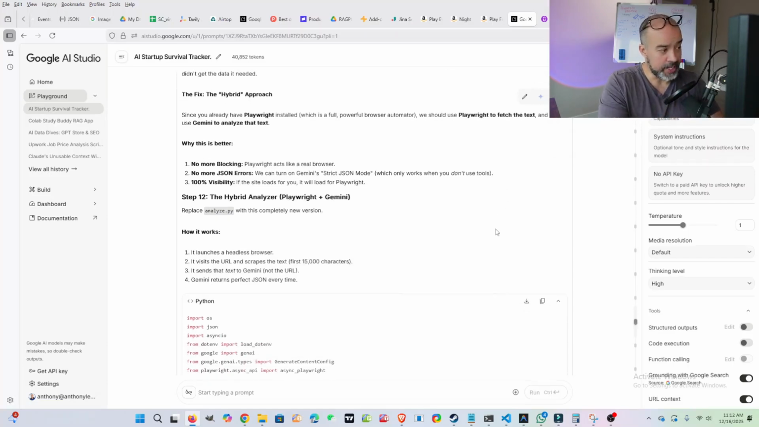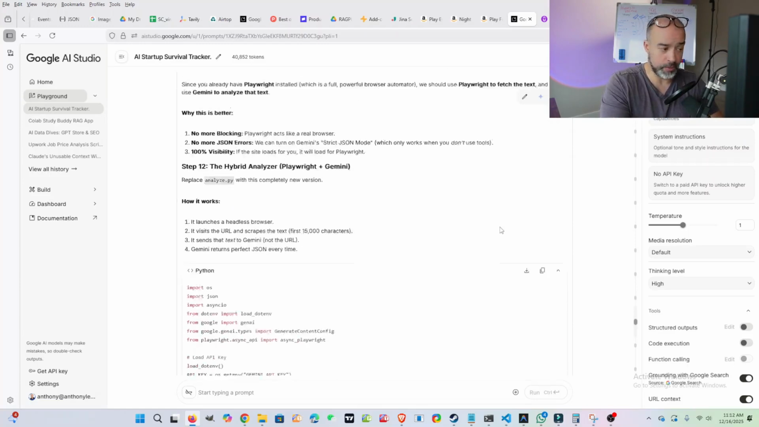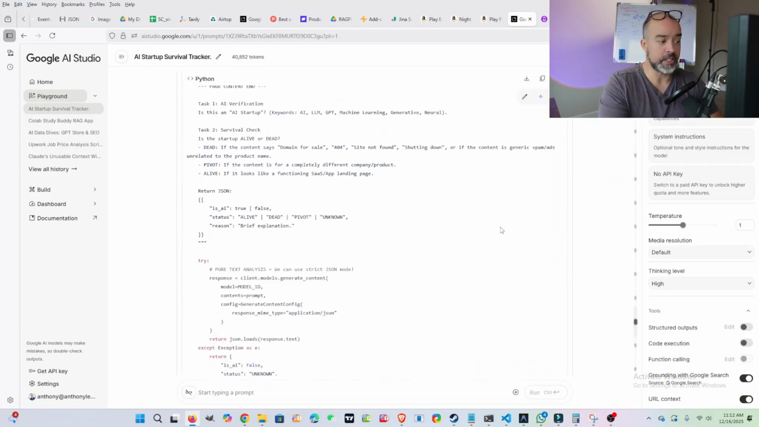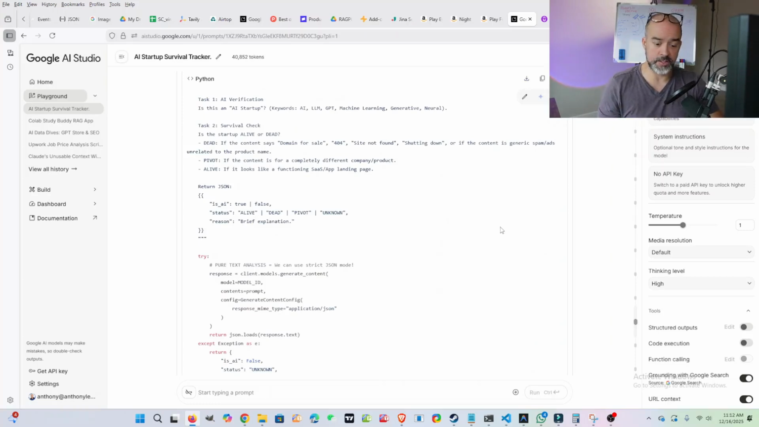So we changed the analyze.py Python program to use Playwright to basically grab the first 15,000 characters and give that to Gemini 2.5 Flash Lite to assess. And what it was looking for is, is the domain still active? In the text, is it the same business? Is it the same product and offering that was launched inside of Product Hunt?